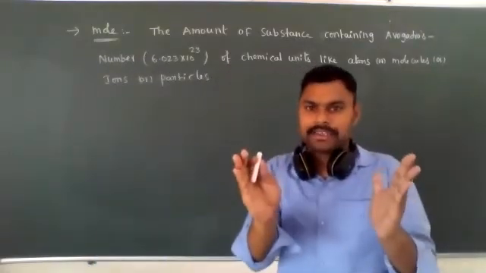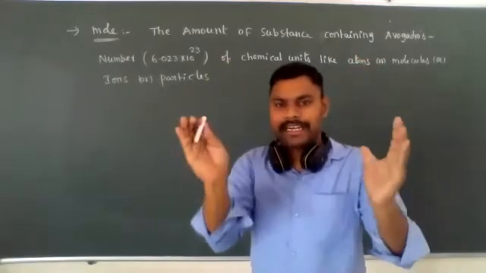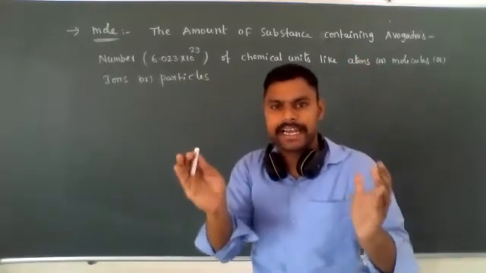Means 1 mole always refers to a certain quantity. How much quantity will we get?